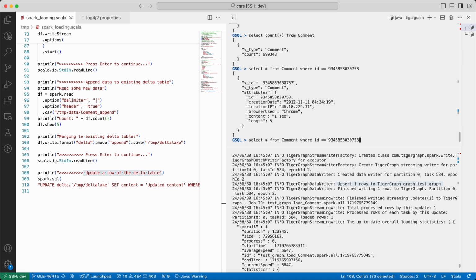After updating the source row, query this vertex again to verify the update. The content now has been updated to "updated content".